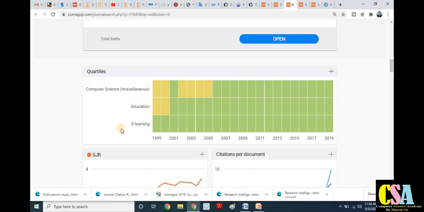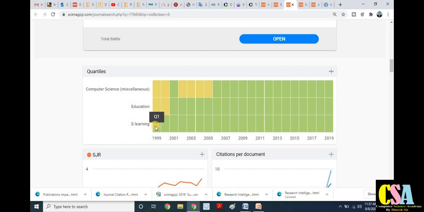So what are the subject areas or themes? First one is e-learning, education, and also computer. So students or researchers in these 3 disciplines can publish their research paper in this top ranked or high ranked journal. Now you can find here this yellow symbol. This is quartile 2, means this journal, especially for computer science related subjects, comes under the category of Q2. Now if we talk about the education category, this will come under the category of Q2. Now if we go for e-learning, this comes under the category of Q1.